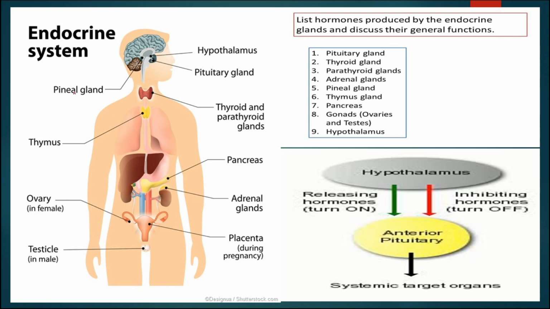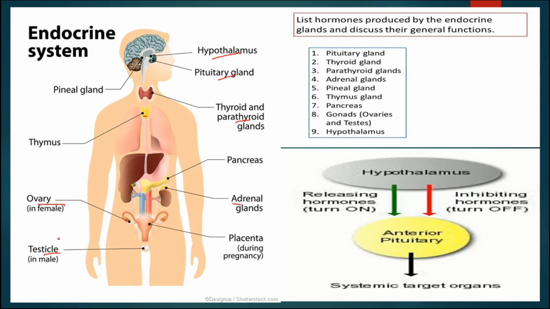These are about 9-10 endocrine glands in our body: hypothalamus and pituitary, as well as the pineal gland in the brain, thyroid and parathyroid in the neck region, thymus in the chest region, then pancreas and adrenal gland near the digestive system in the abdominal cavity, then ovary as well as testes.